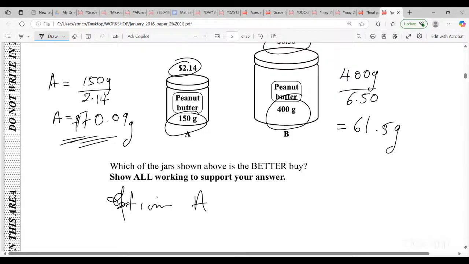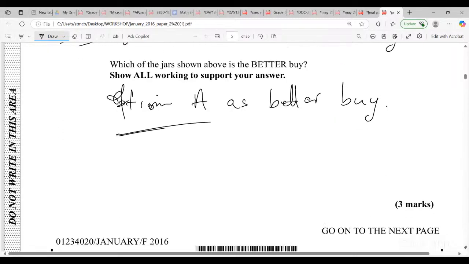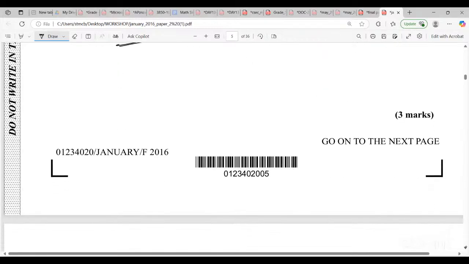Please state it. Don't just do the calculation. Make them know you choose option A as the better buy. Remember, they ask you that question, not just calculation. Remember, CXC is not all about calculation, it's about answering the question that they ask. Read the question very carefully, guys. So option A is the better buy. And that would have given it 3 marks.